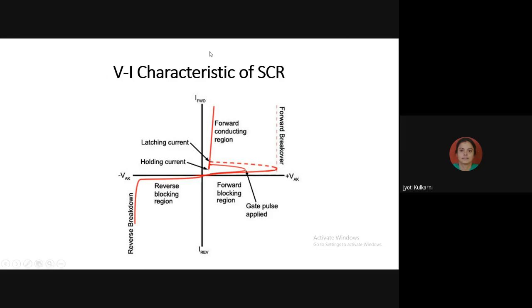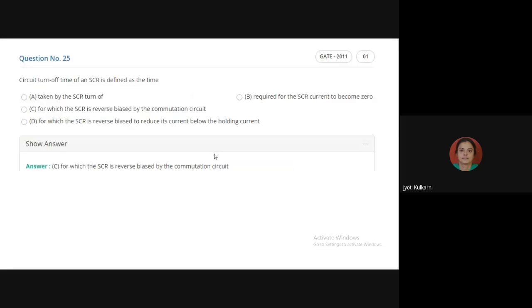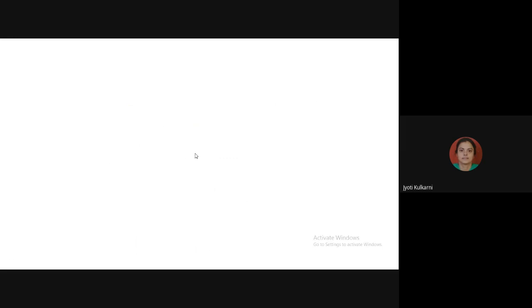So from the device side, what is the requirement? Your current needs to be less than the holding current. That takes care that the required carriers are already removed, so very few carriers are present. And to remove these few carriers, the circuit again gives sufficient time to turn it off. So the commutation circuit turn off time needs to be greater than the device turn off time. Okay. And the next part is the triggering part. I'll take 1 or 2 numericals based on that, and then we are going to end it over here.